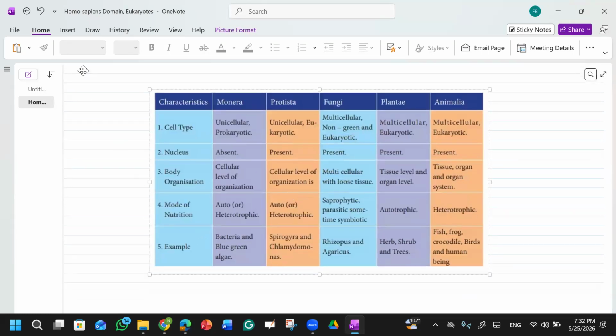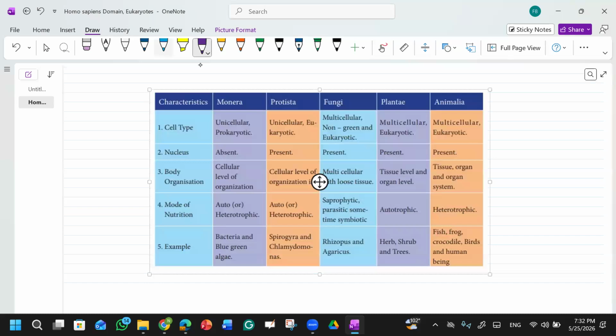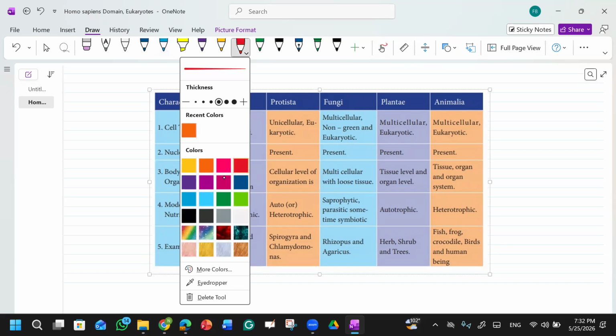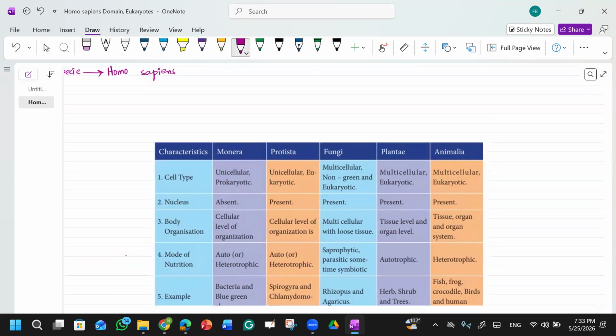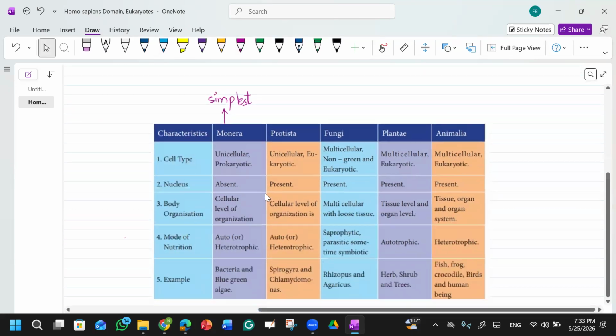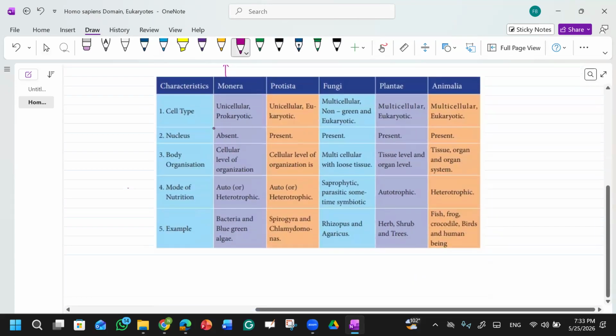Now you see this one. Firstly, this is kingdom Monera. It is the simplest kingdom, right? What is the cell type? They are unicellular. This table will help you in doing paper 1. This is a very important table, and I will share this with you. They are unicellular as well as prokaryotic.